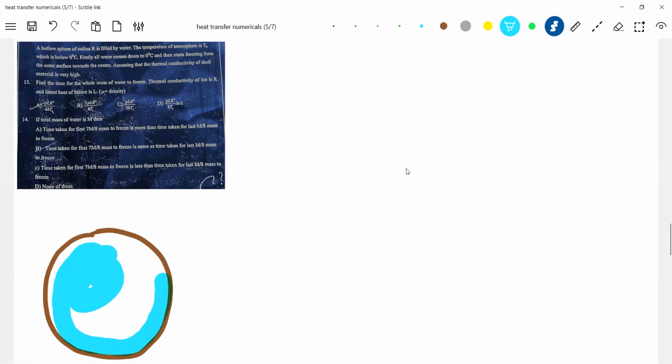On the blackboard it was very difficult to make because water and ice I can show in different colors. Water I cannot store, so therefore I'm taking a thin conducting shell. Let the radius of this be R.